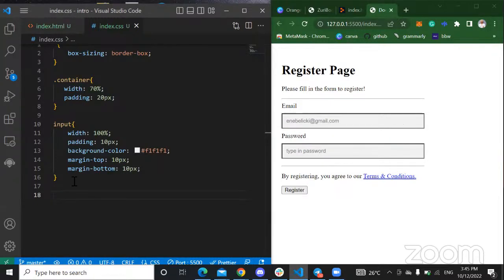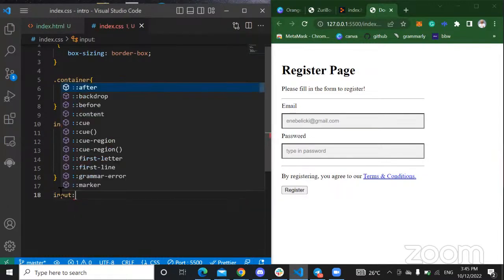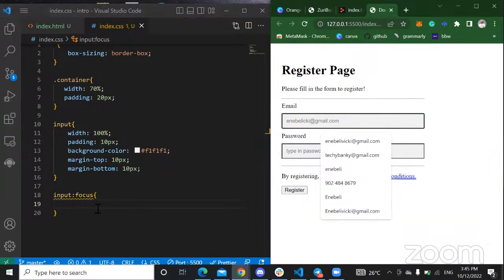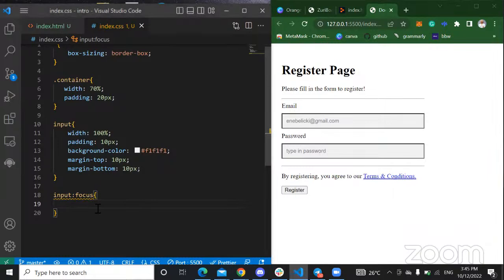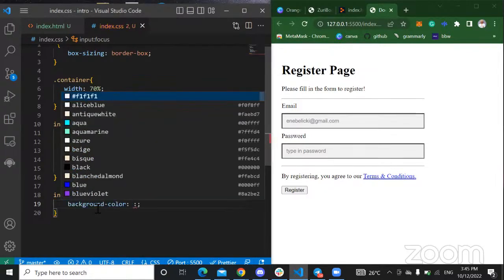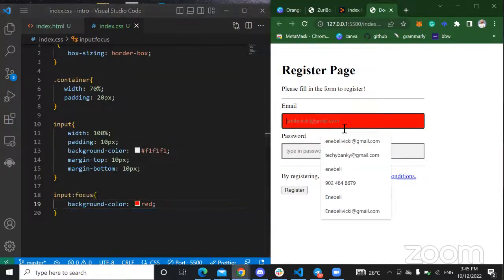Apart from this, I can also use the pseudo selector here. So pseudo selector, and I'm going to give it a state, and say on focus, right? The focus state. So anytime a user is on the input, once the user clicks on it, I can give it a different background color, right? Let me just show you so it will be very obvious first. So a background color, I can give it red, and you see that once I come here and I click on this, it turns red.